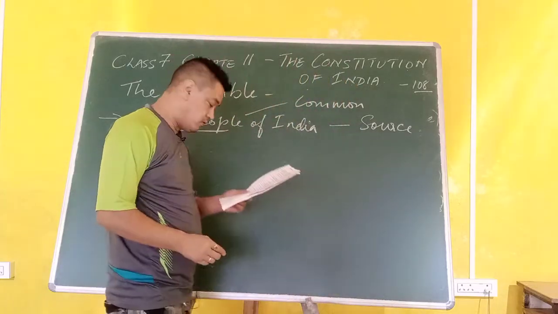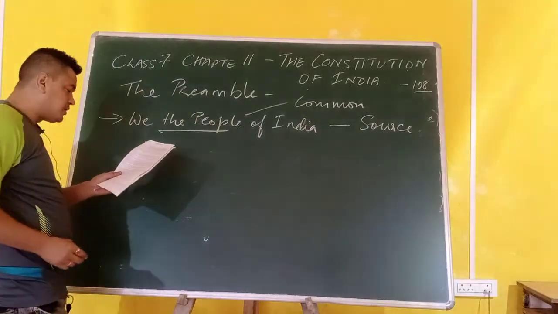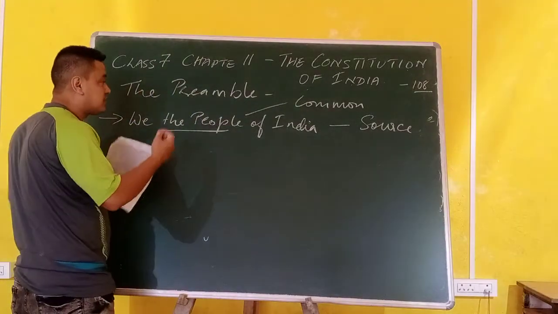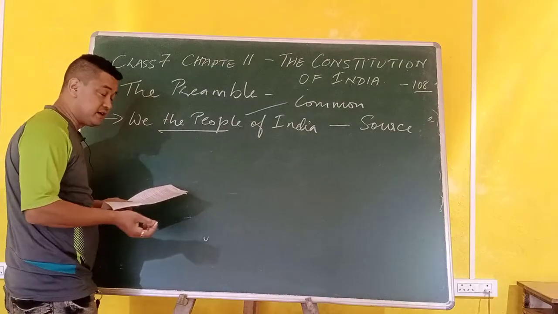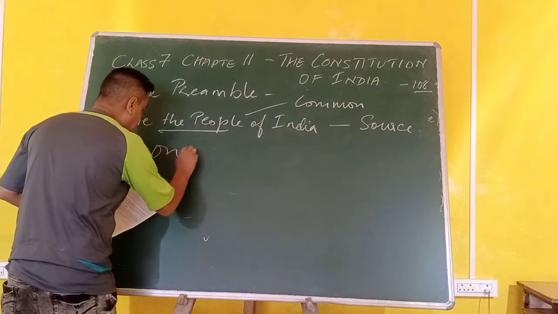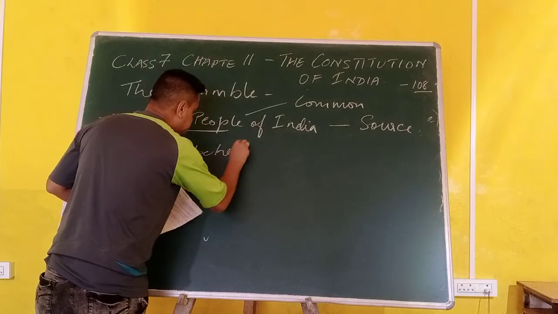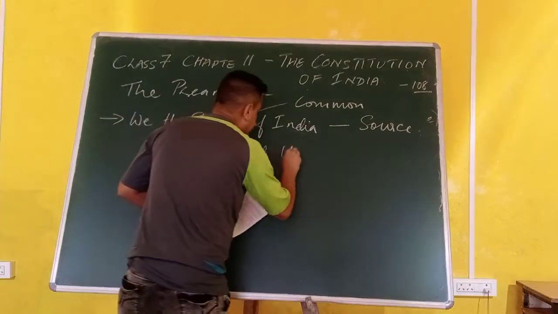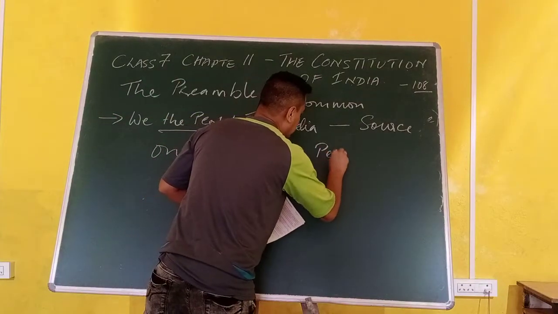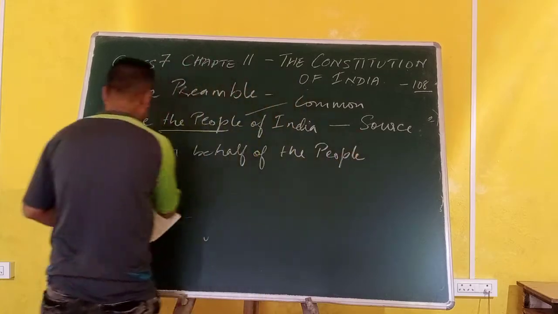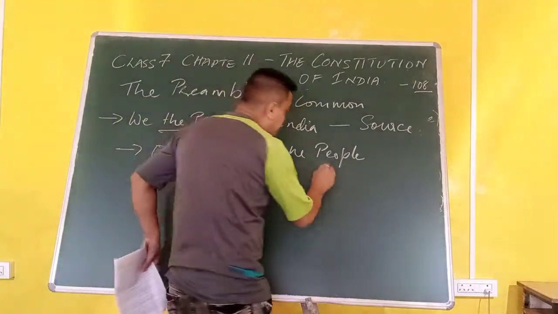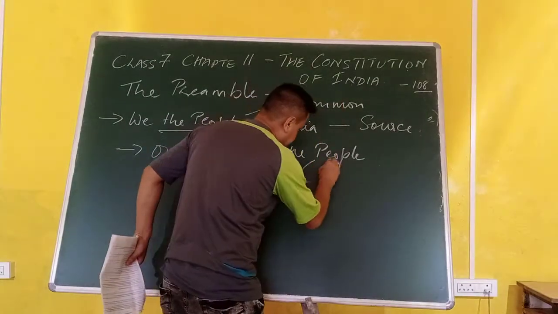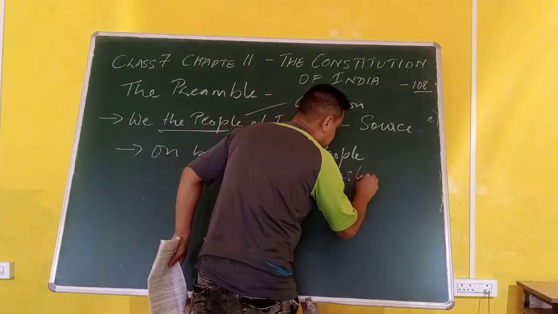How was it made? On behalf of the people. The second line tells you on behalf of the people, that is, on behalf of the people who made this constitution. This is the Constituent Assembly.